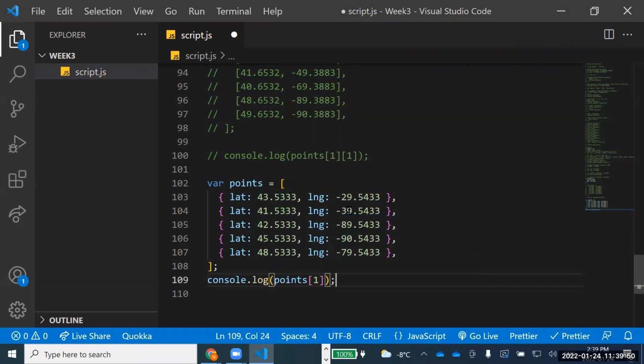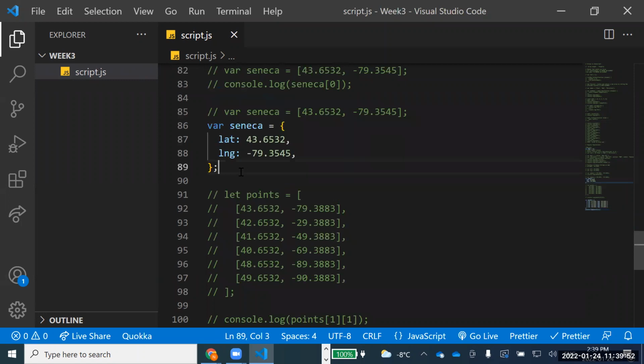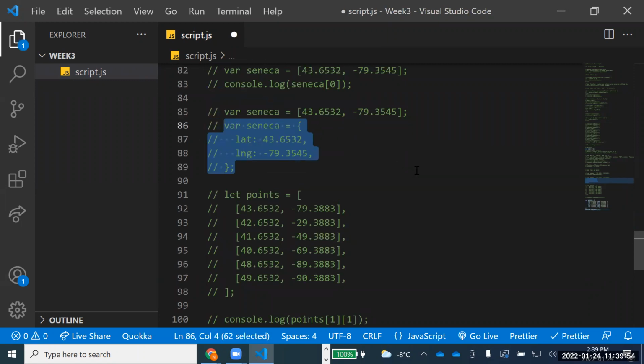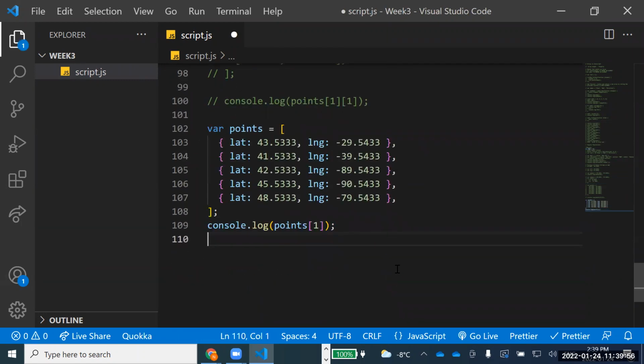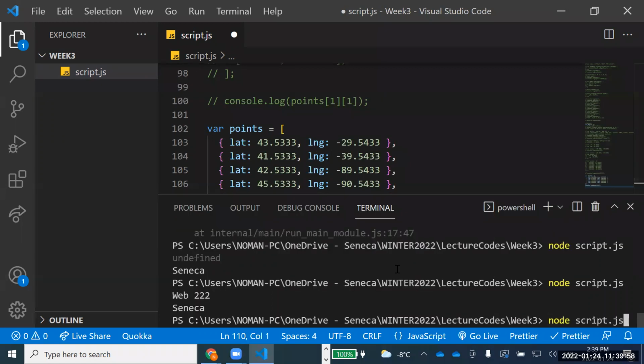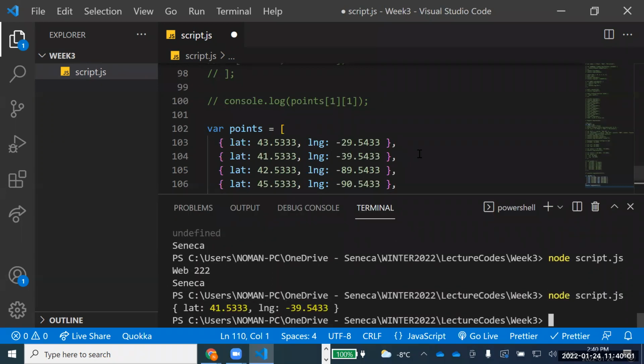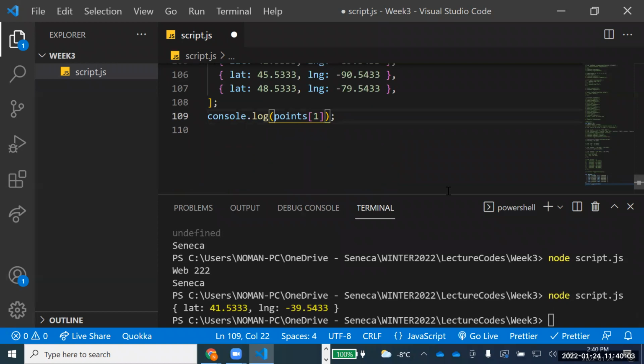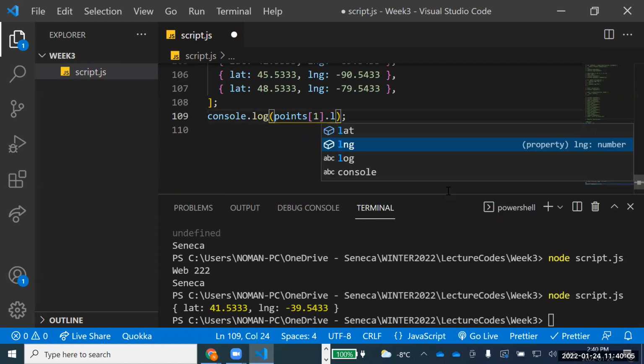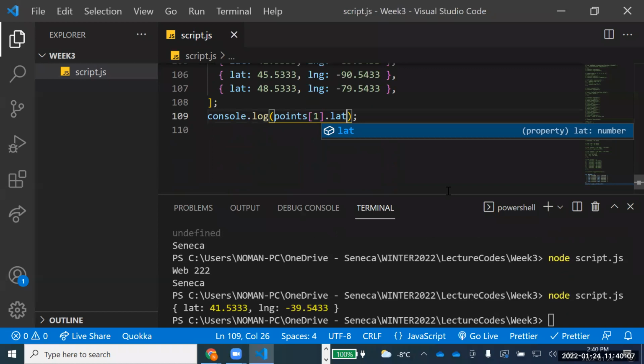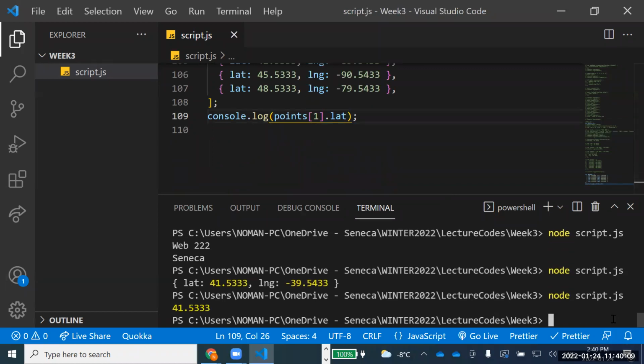If I write points of 1, let's run that and check it. Someone has given the right answer, but let's see. It is bringing up everything. I don't want that. So I can say points[1], dot, for example, latitude or longitude. If I say latitude, the first value will appear, and if I say LNG, longitude will appear.